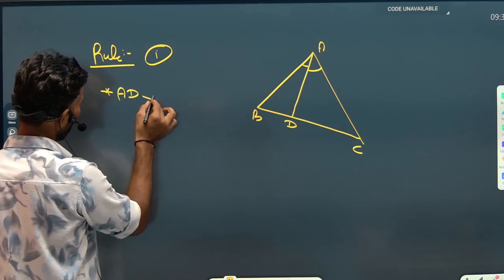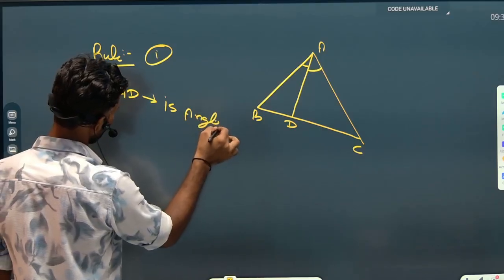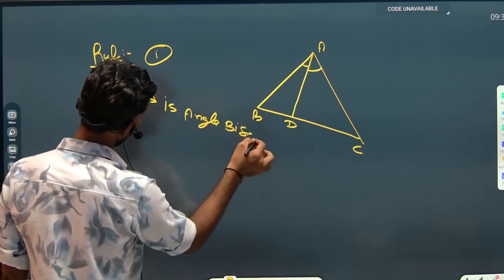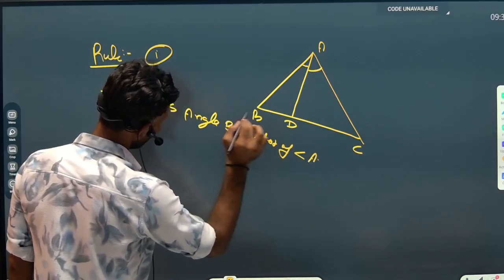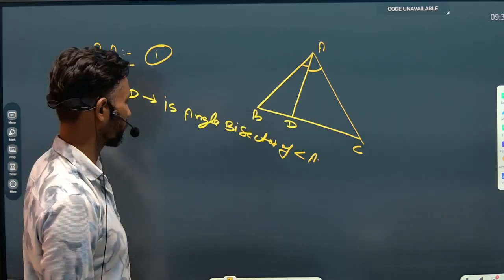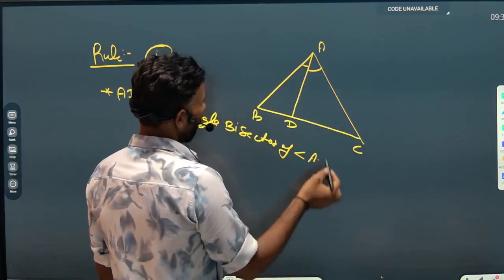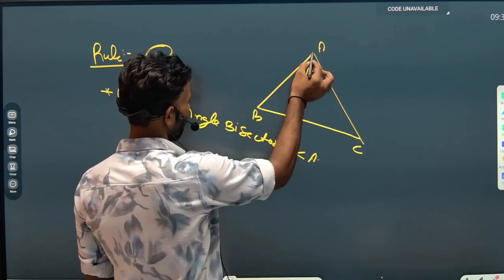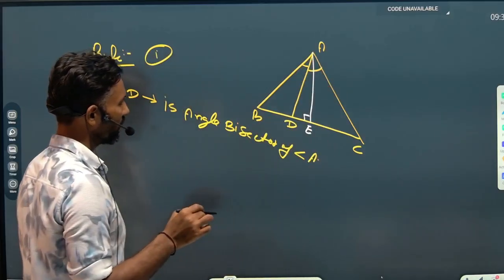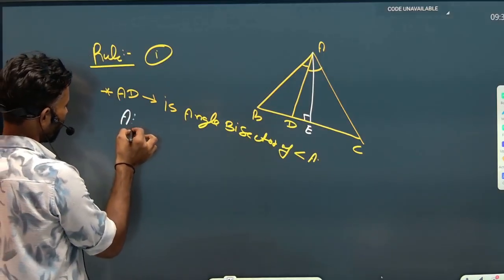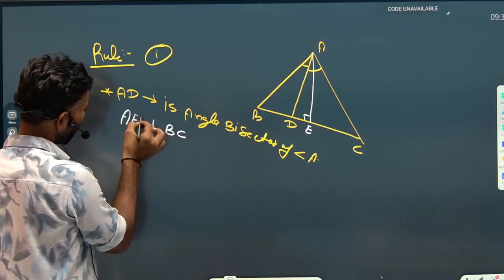AD is the angle bisector of angle A. Now I'm going to draw an altitude from vertex A, and I am saying AE is perpendicular to BC.